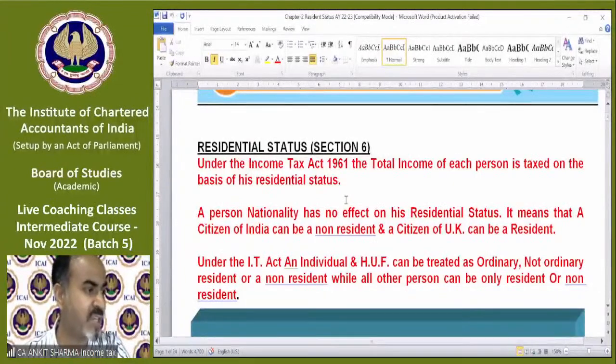Place of effective management, I have explained to you. This will be in your final level, of course, not in your level. What do you mean by place of effective management? I have just told you this is not in your syllabus. HUF, okay.